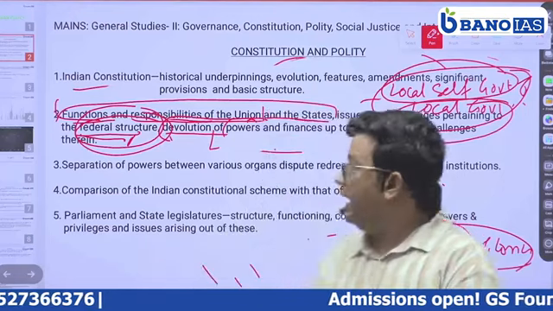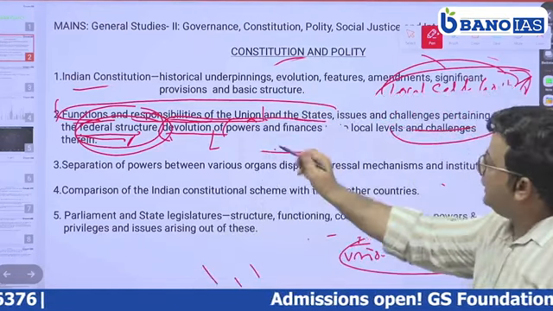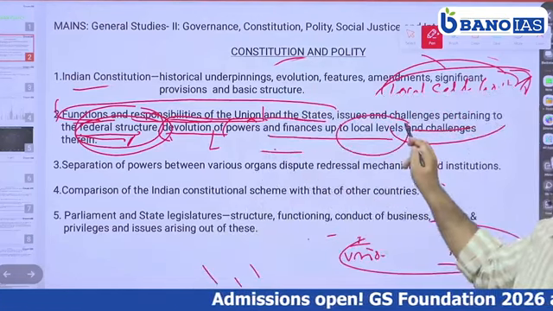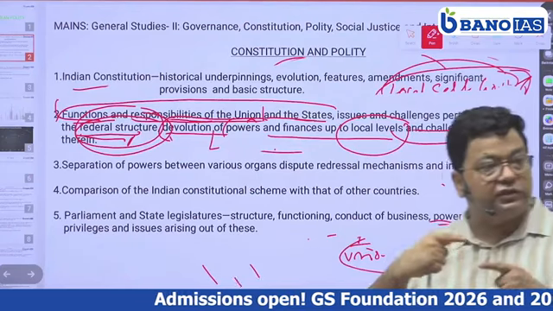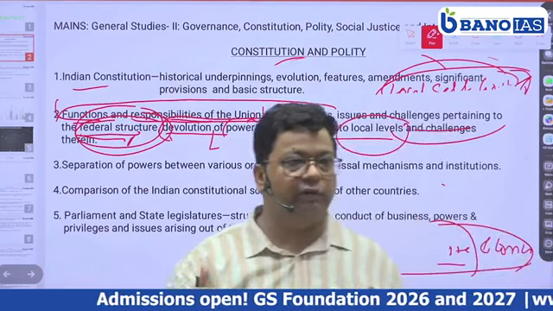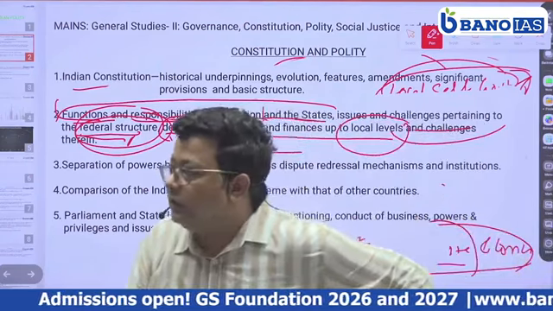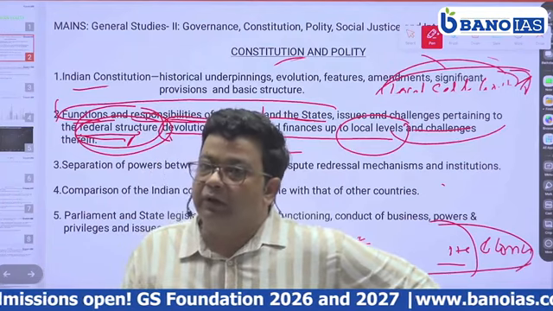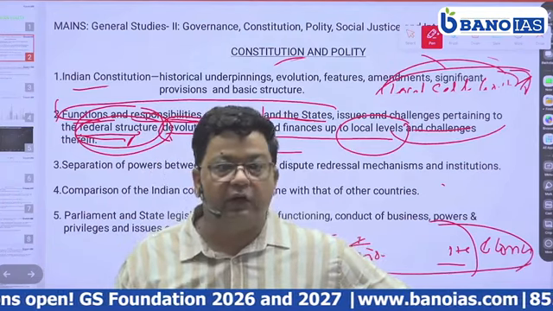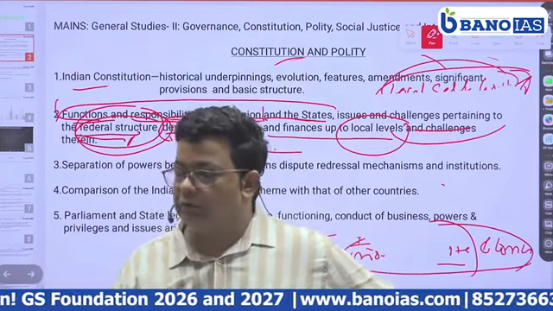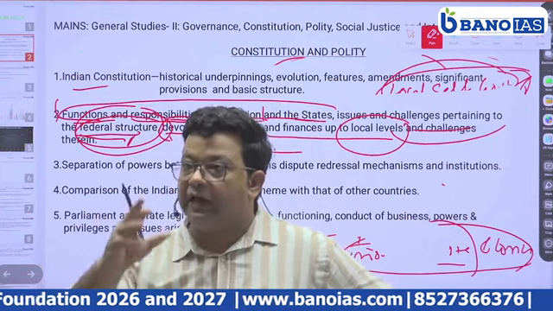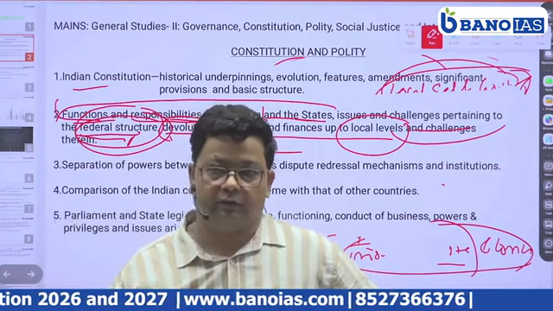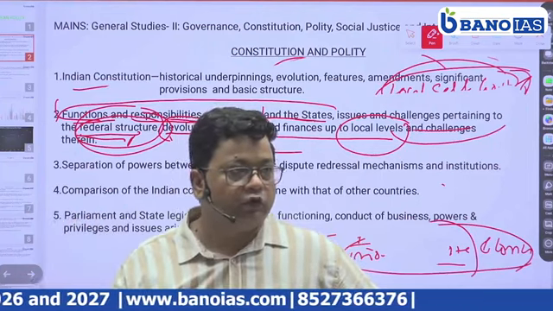So India has local self-government, that is panchayat at the local levels, and there is a challenge in the functioning of the local government. As we know, many of the states do not keep to continuing elections of the local government. They have been delaying elections of the local government. So what's the reason?